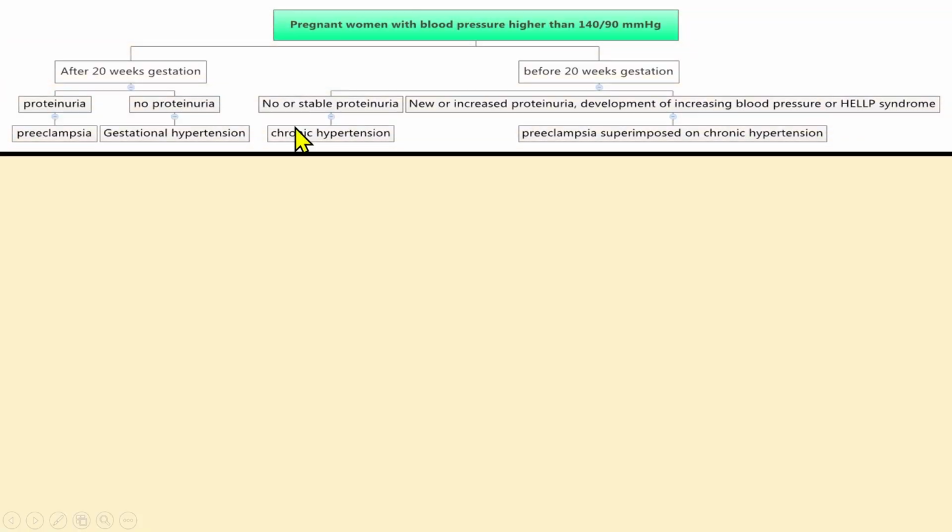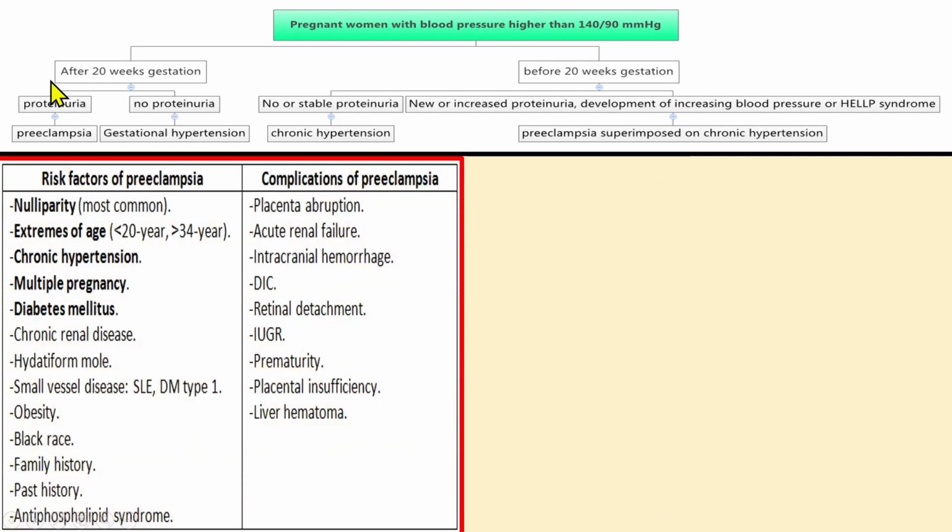Okay. So this is a summary of what we have discussed. After 20 weeks, with proteinuria, it's preeclampsia. Without proteinuria, it's gestational hypertension. Before 20 weeks, it's chronic hypertension or superimposed preeclampsia. Okay, so these are the risk factors, and what are the complications? There will be placental abruption, acute renal failure, intracranial hemorrhage, DIC, retinal detachment. So these are all due to the hypoperfusion.